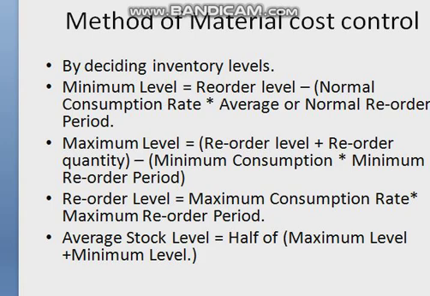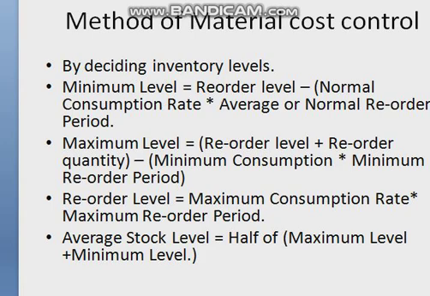Now you can get the practical question for this. Suppose there is a component A, and for this the normal usage is 50 units per week each, minimum usage is 25 units per week each, and maximum usage is 75 units per week each, and reorder quantity for component A is equal to 300 units, and reorder period for component A is 4 to 6 weeks, which means it can take maximum 6 weeks to come to the storehouse, and if it operates fast then it can take 4 weeks to come to the storehouse.